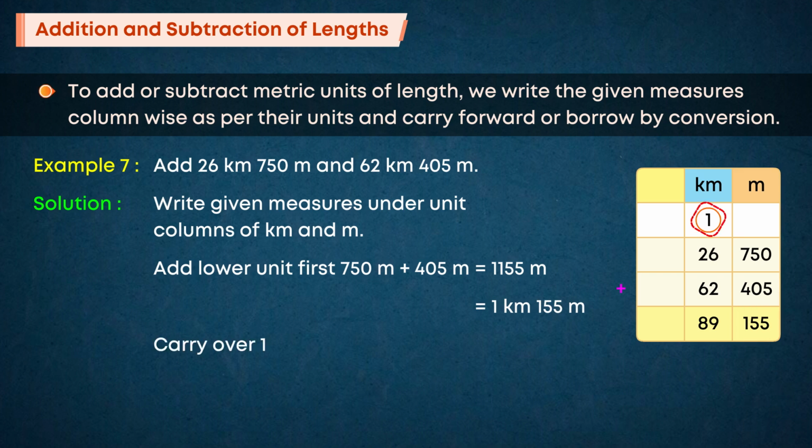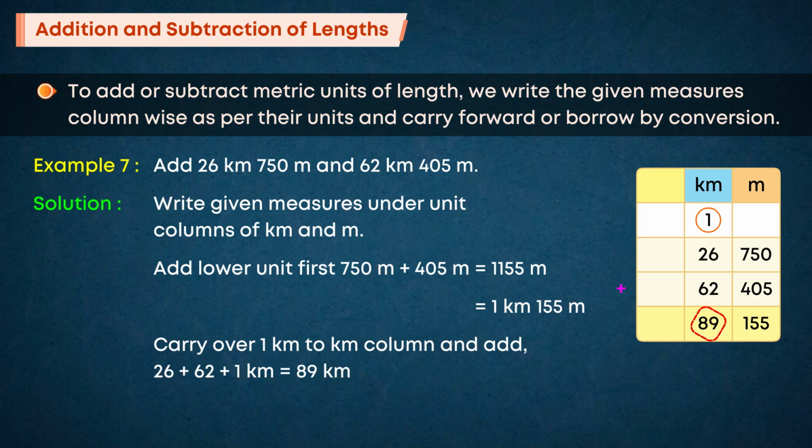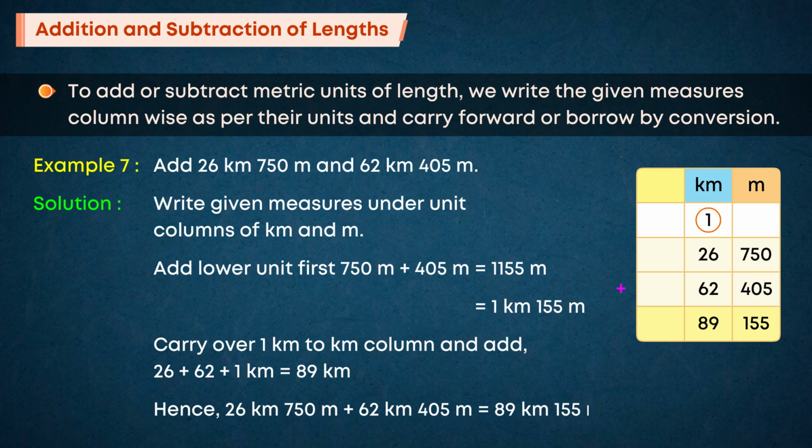Carry over 1 kilometer to kilometer column and add 26 plus 62 plus 1 kilometer is equal to 89 kilometers. Hence, 26 kilometers 750 meters plus 62 kilometers 405 meters is equal to 89 kilometers 155 meters.